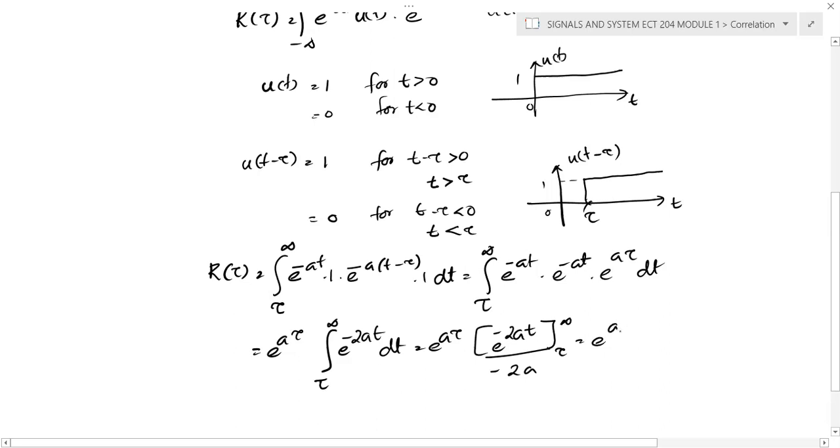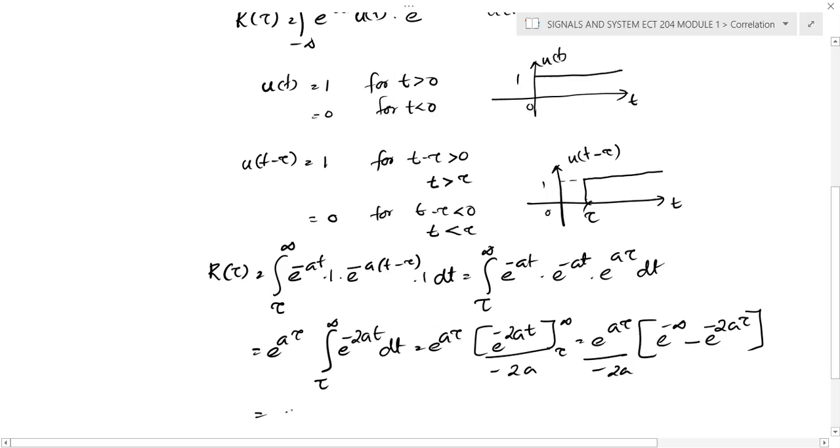If you substitute the limit, e raised to a tau, and it becomes e raised to minus infinity divided by minus 2a, and e raised to minus 2a tau. We know the first quantity is 0, e raised to minus infinity is 0, 0 minus e raised to minus 2a tau.